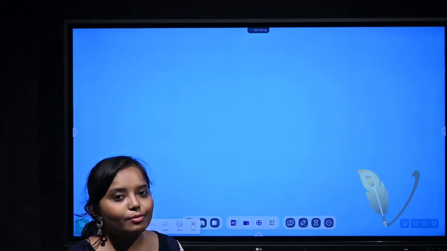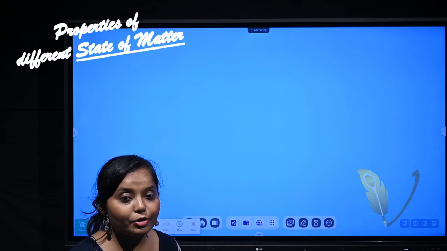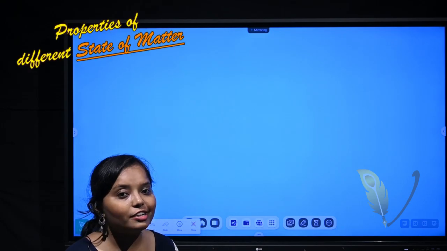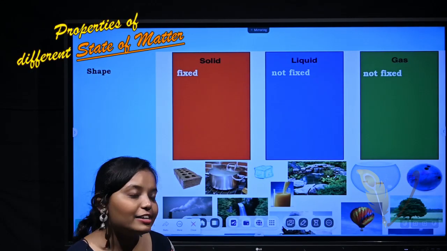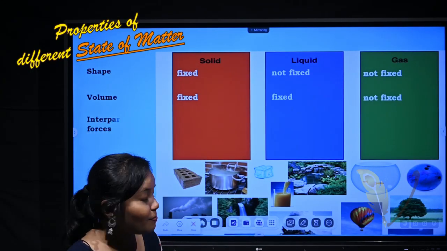So let us learn about the differences between the properties of solid, liquid and gaseous states of matter. So for that, let us first learn about the shape.